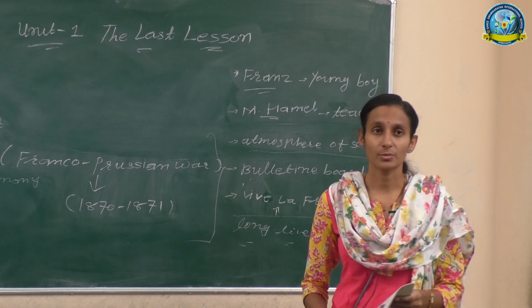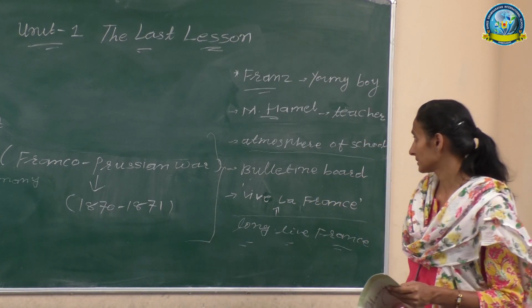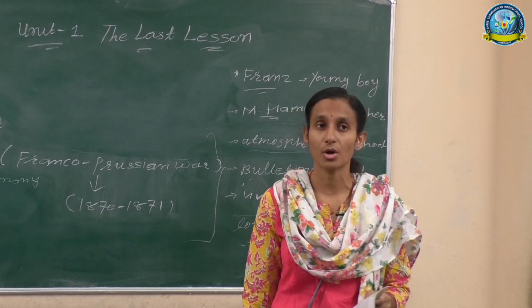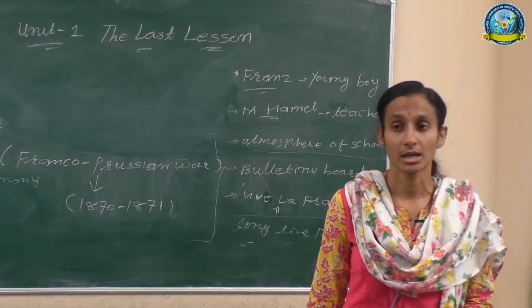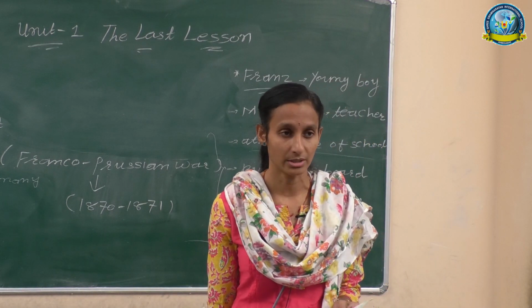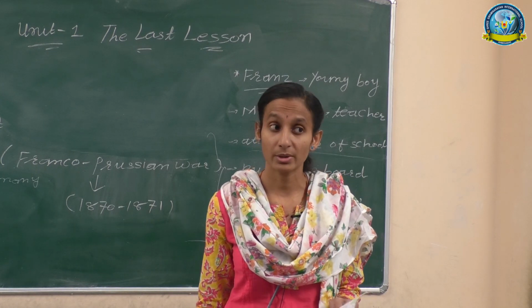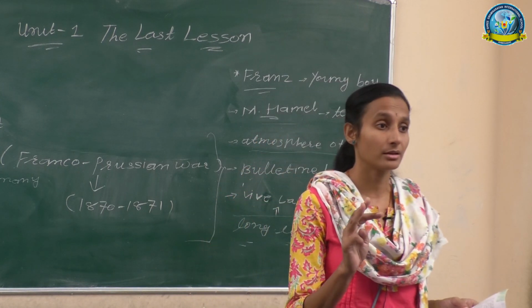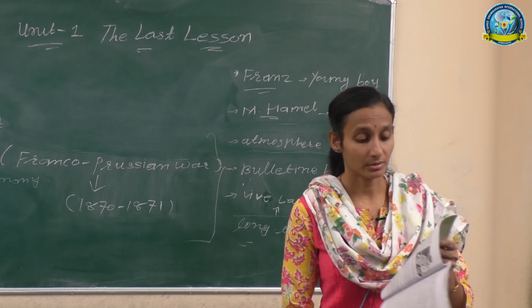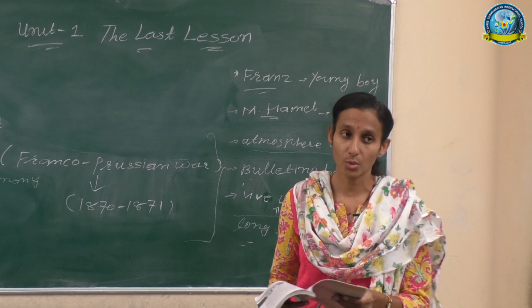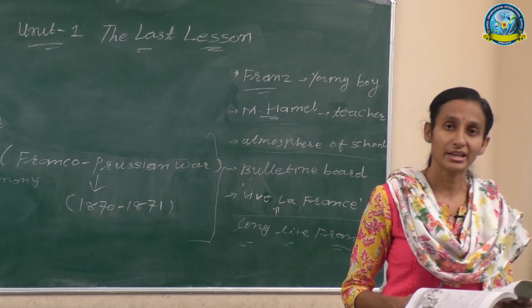Now, what was the observation of Franz? After noticing his teacher, he also observed the last bench of the class, which was always empty. No one occupied those benches, but now he saw three men occupying those seats. One is Hauser. Hauser is old, and Hauser is a surname in France.